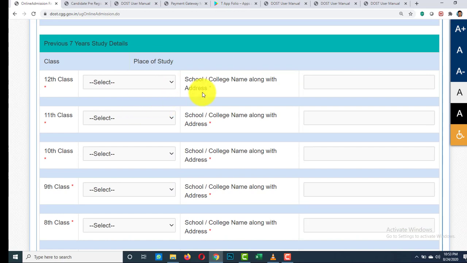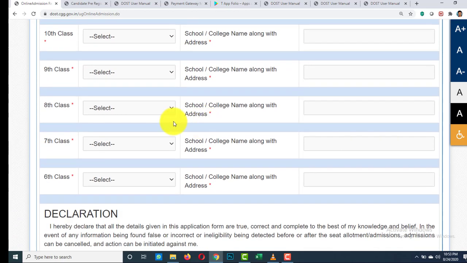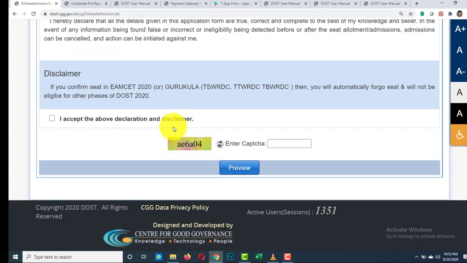After that, the candidate must also enter previous 7 years study details here. After completion of this form, click on this button to accept the declaration, and by clicking the preview, the entered details are displayed. The application can be edited to make any changes. The application can be submitted by clicking on submit button.